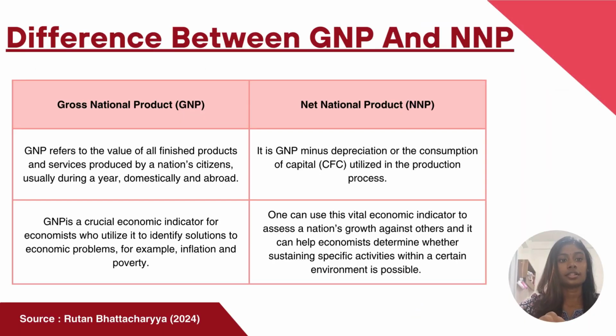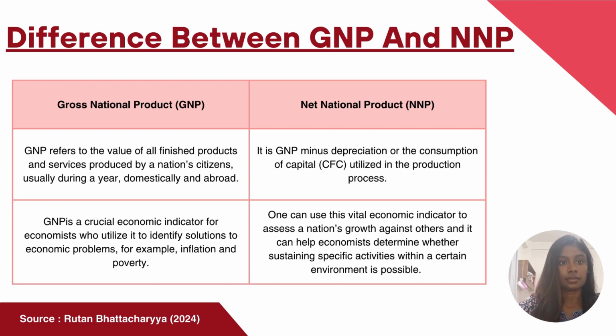Okay, now let's look at the difference between GNP and NNP. GNP is the value of all finished goods and services produced by citizens of a country, usually during a year, domestically and abroad. Whereas NNP can also be termed as CFC, which is consumption of capital utilized in the production process, which is GNP minus depreciation.